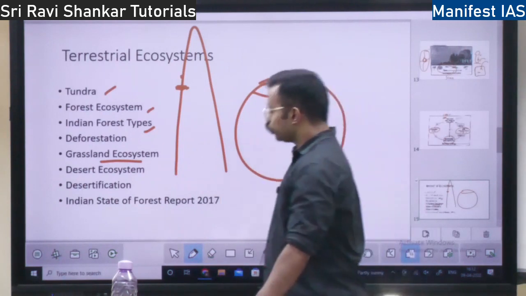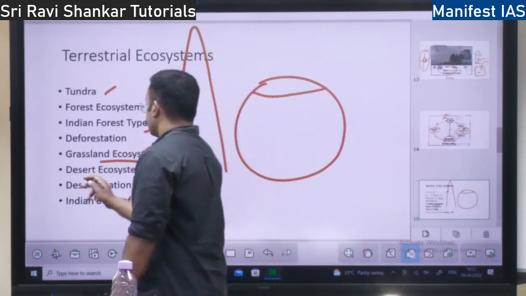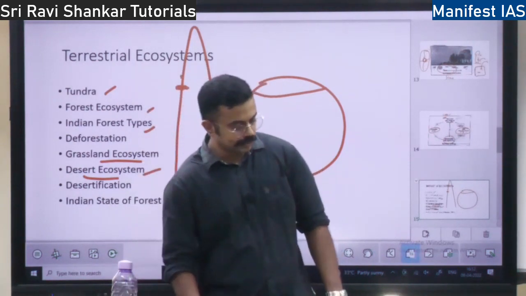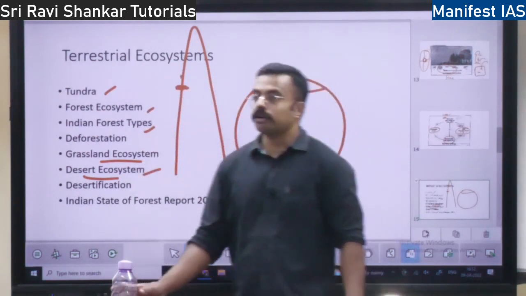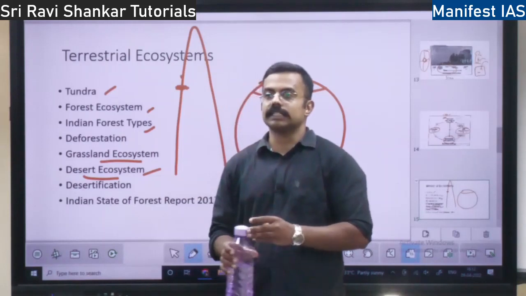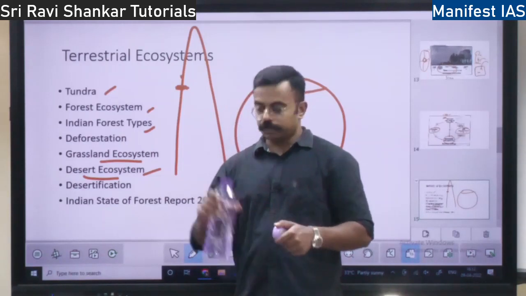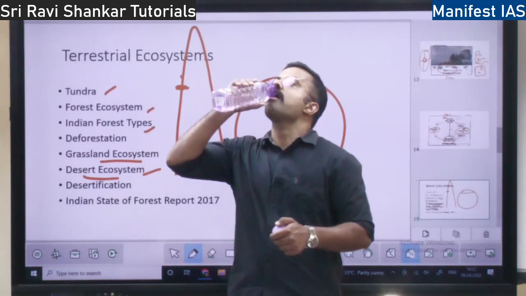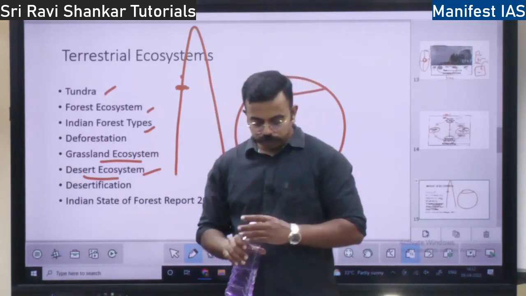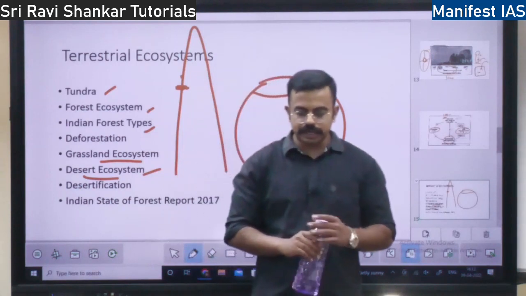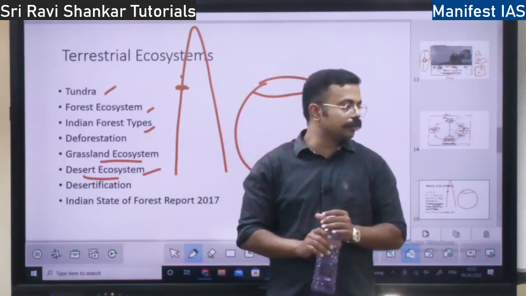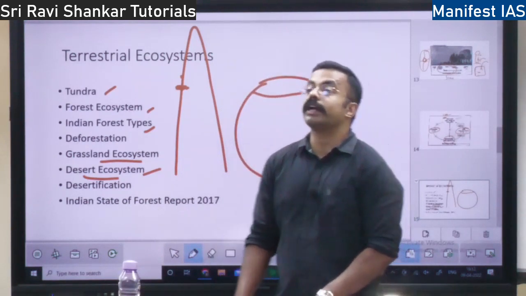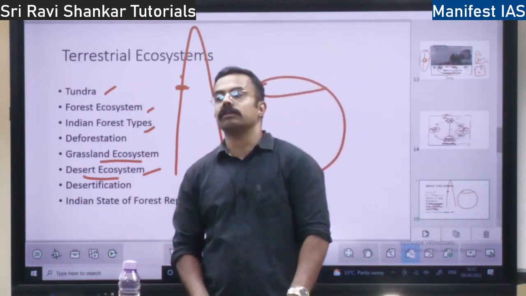Then we will move towards the desert ecosystem. So what is the desert in India? Marustali, also called the Thar Desert, west of the Aravalli region. What is the rainfall for a desert to be there? Less than 25 centimeter of rainfall.